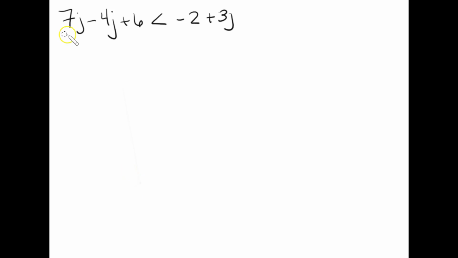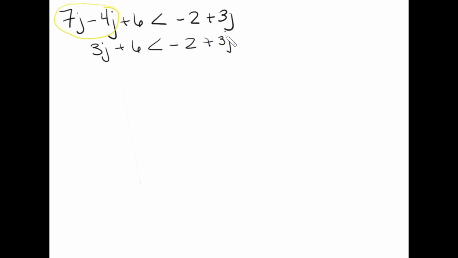Over here, I have 2 like terms. These 2 are like terms, so I'm going to combine those 2. Positive 7j and a negative 4j leaves me with 3j. So I have 3j plus 6 is less than negative 2 plus 3j.